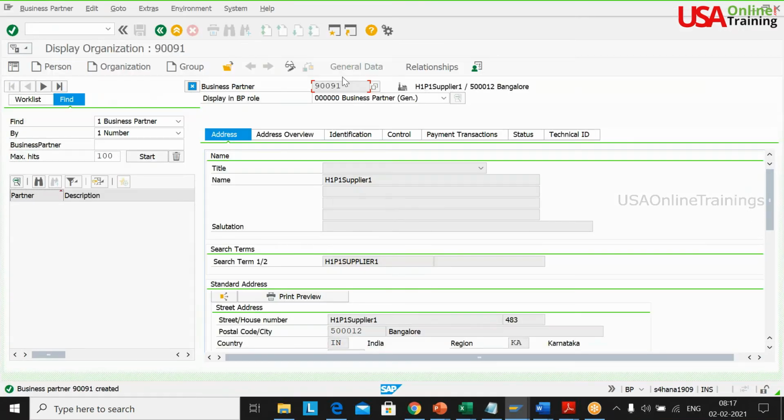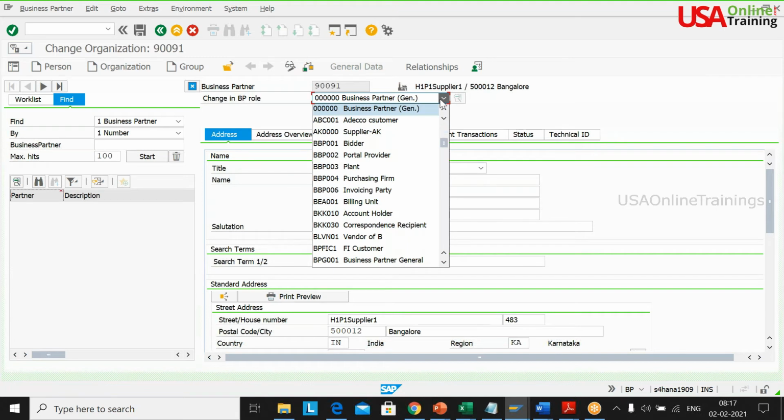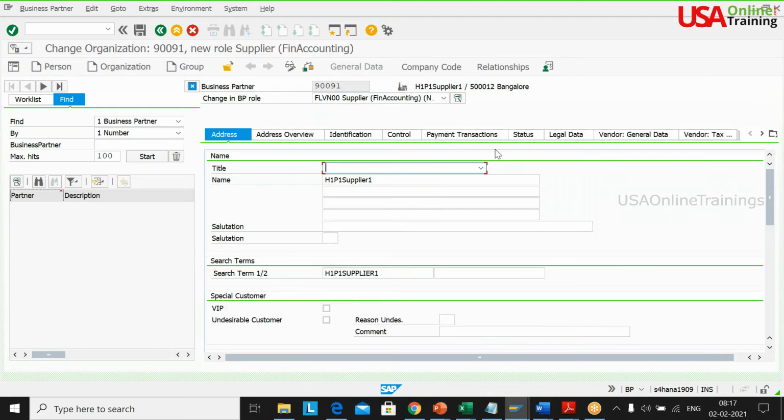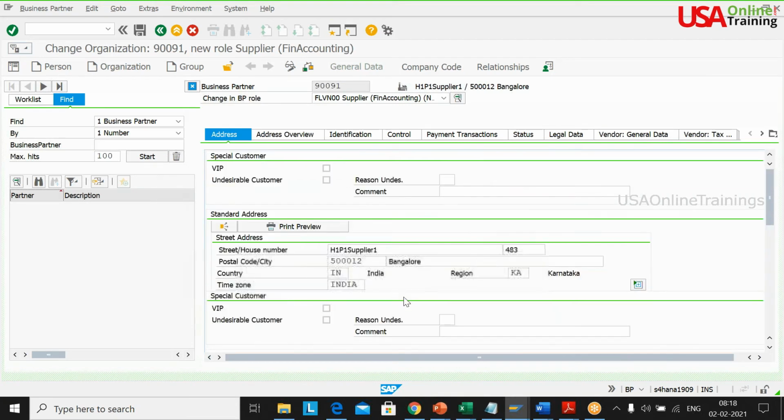Now what you need to do is, once you create this business partner, you go to the change mode and change the business partner role to FLVN00. I need to put some accounting information, and for that the standard business partner role is FLVN00, supplier finance accounting. You go and fill in all the information you want.